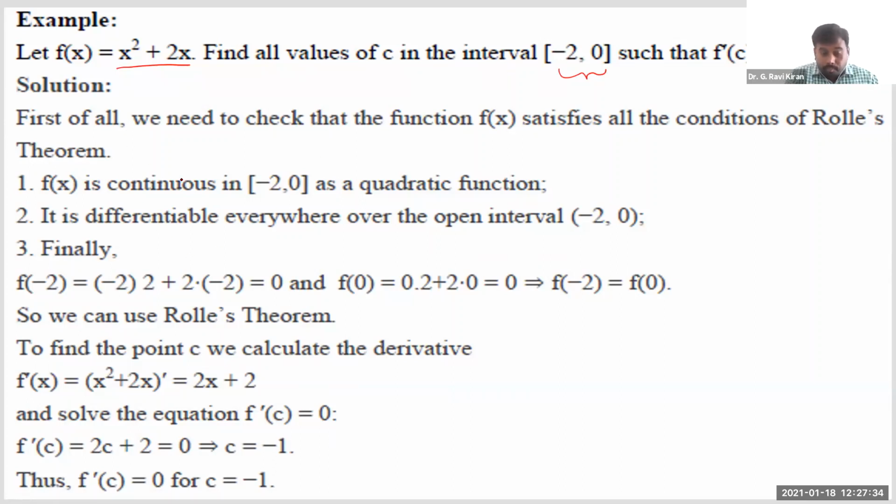Let us see. And moreover, let me tell you one more point. We need to verify whether the given function is continuous or not, and whether it is differentiable or not. In fact, as we discussed in previous units, to verify whether a function is continuous or not, we need to use this condition. If you are verifying it at a, we need to verify all these 3 conditions: limit as x tends to a minus of f(x) is equal to limit as x tends to a plus of f(x), right?